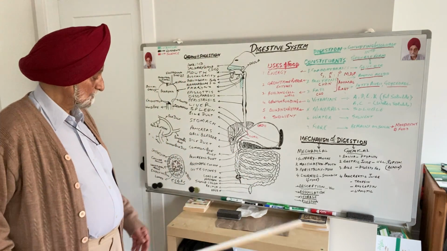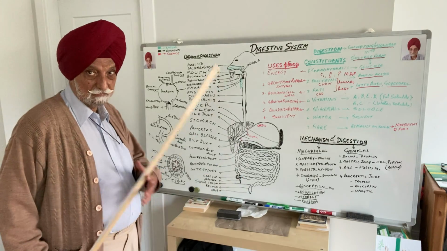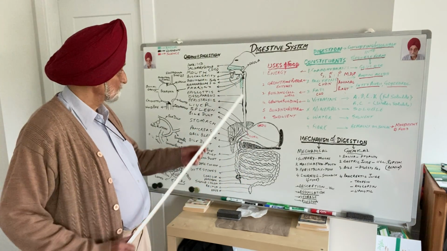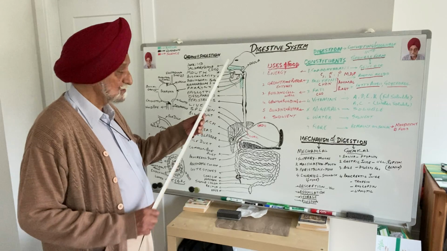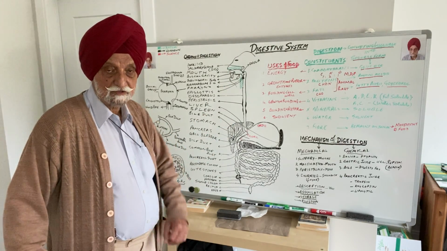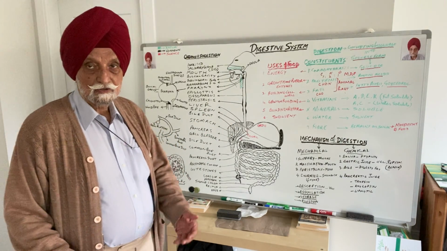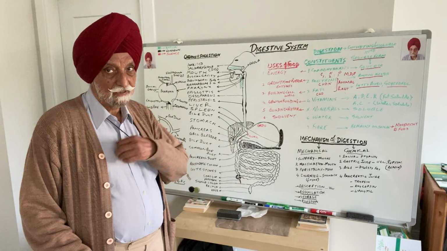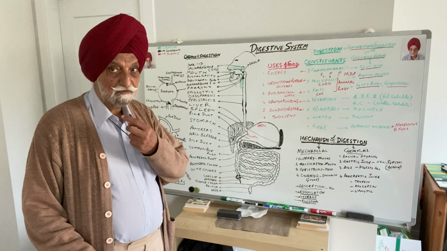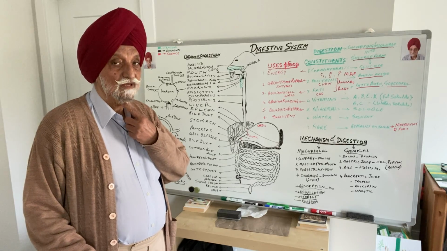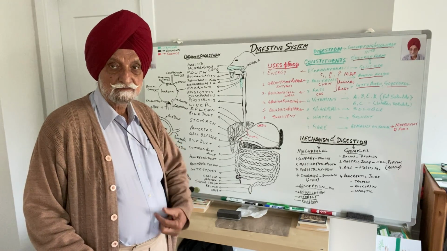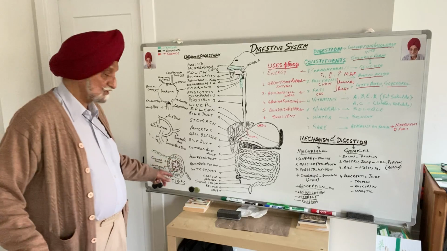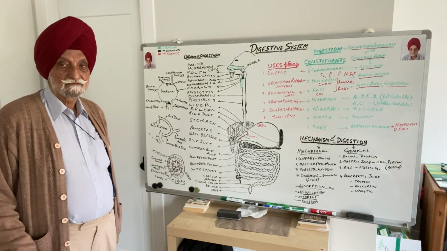Now, another interesting thing. As I told you, the muscles in the buccal cavity are under your control. You can throw the food back, you can push the food in. But once you have pushed the food in, from the throat onwards, these muscles are not under your control.